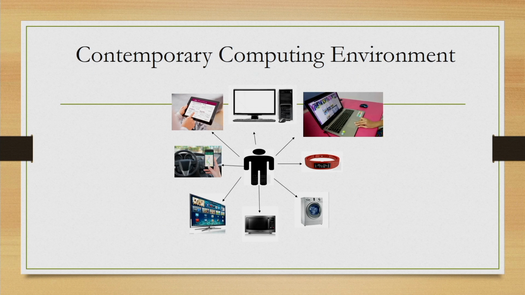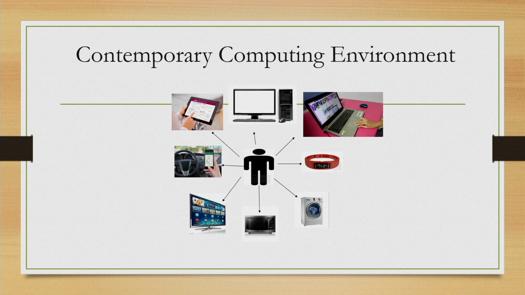And this figure shows an example of a ubiquitous computing environment as we encounter in our day-to-day life. Here, as you can see, we as users typically have access to many computers. Some are obvious, like this desktop, laptop or tab. Some are not so obvious, like this smart TV, microwave oven, refrigerator or washing machine, digital pedometer.